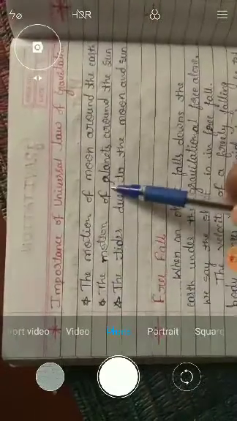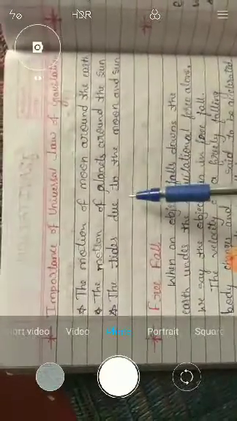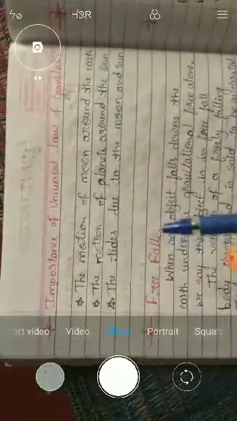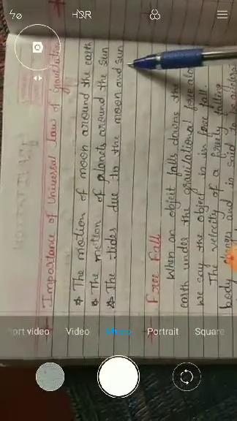Second, the motion of planets around the sun: the sun's gravity pulls on the planets just as the earth's gravity pulls down anything that is not held up by some other force, and keeps you and me on the ground, yes or no. The last one is the tides due to the moon and sun.